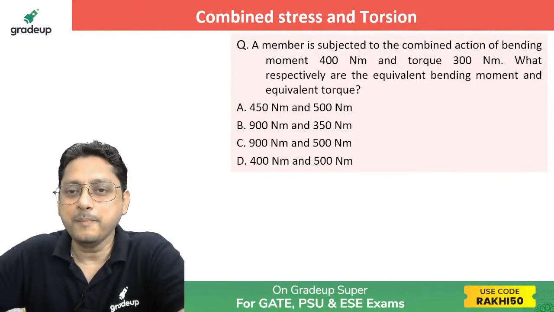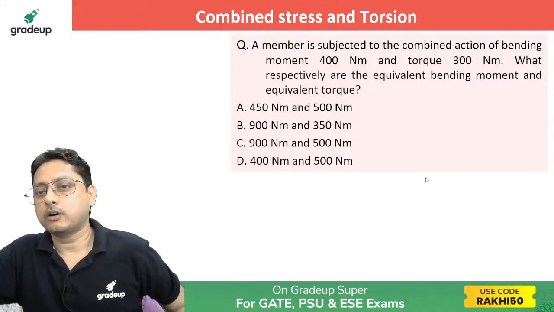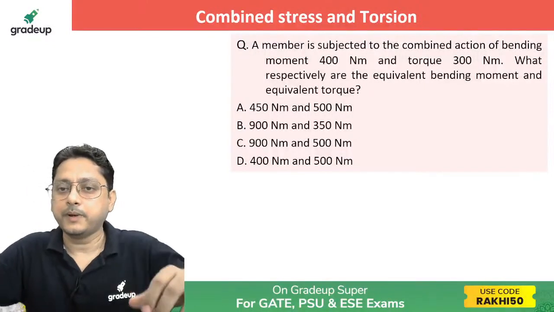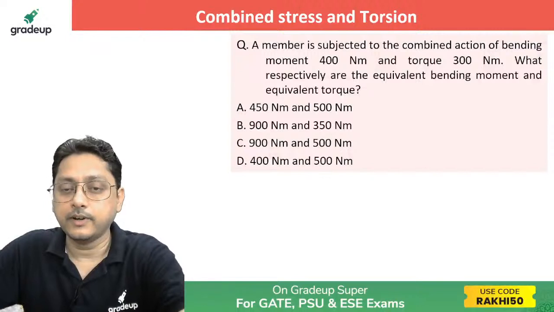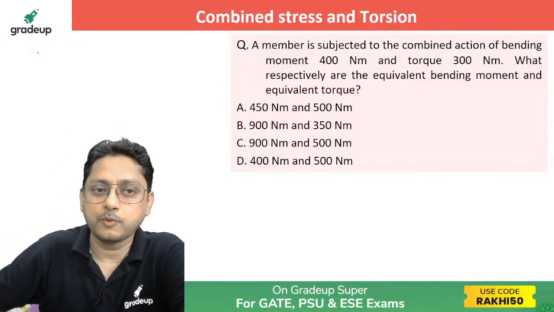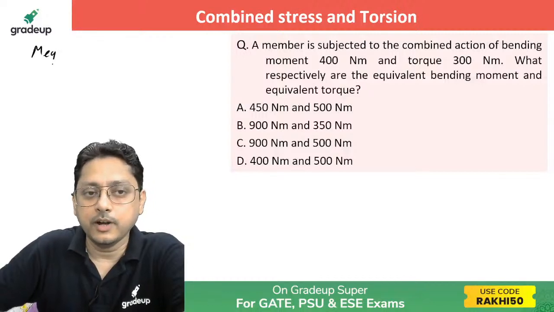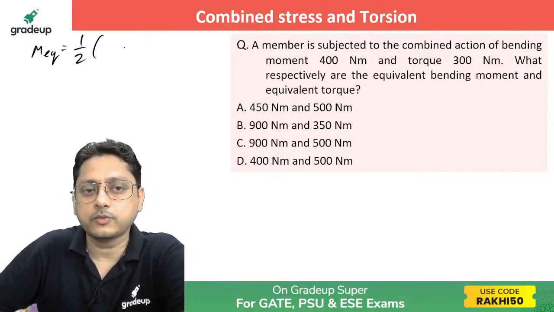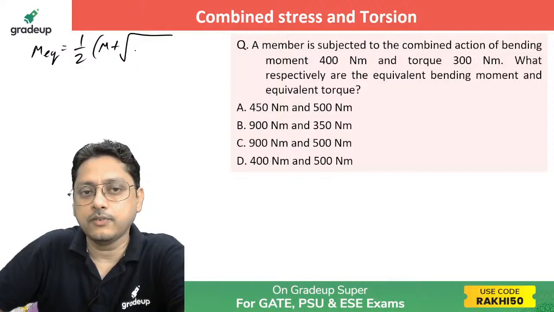Okay. So a member is subjected to combined action of bending moment 400 Newton meter and a torque of 300 Newton meter. What respectively are the equivalent bending moment and equivalent torque? Now if you can remember the formula, then only you will be able to do that. I'm not going to derive it. So the equivalent bending moment, what is the formula? Just now you have seen it: M plus under root of M square plus T square.